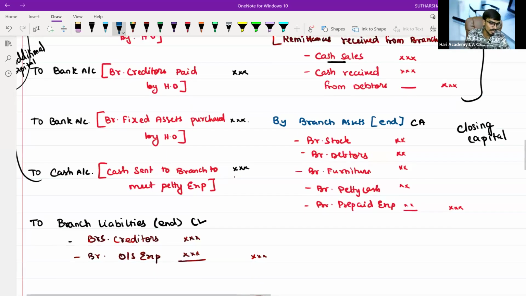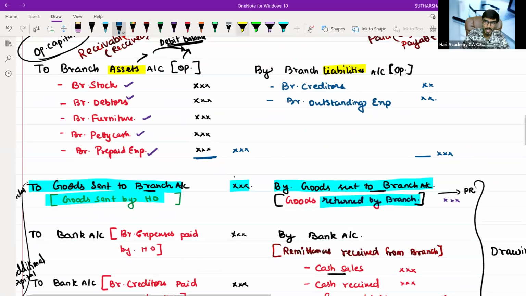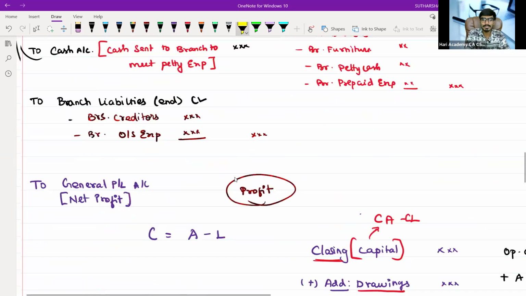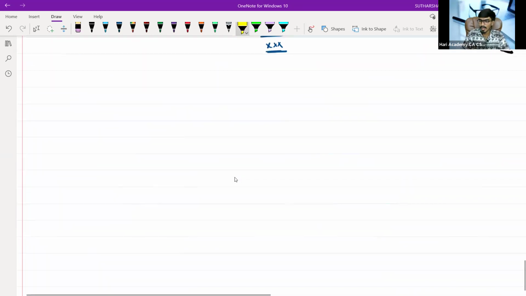Now we are going to decode our first part, branch debtors. We will take the first part, branch debtors. Everybody sit straight and get ready. Now we are diving deeply into the branch debtors part.